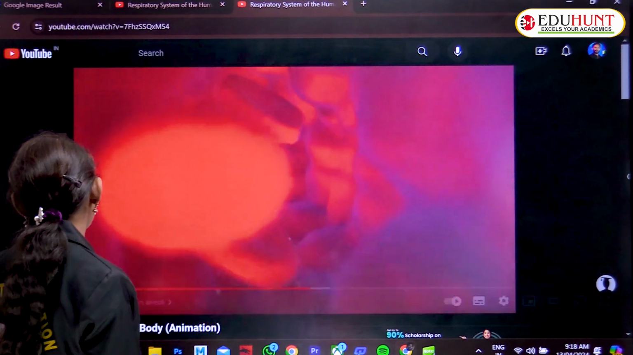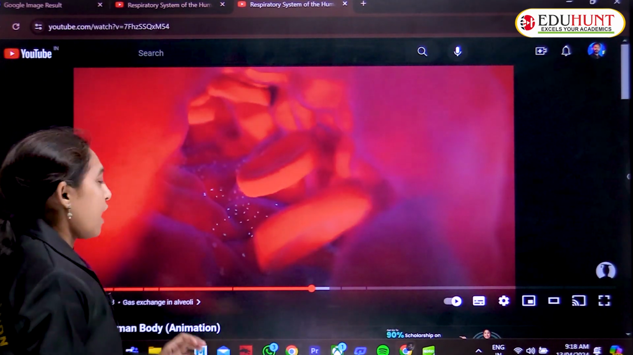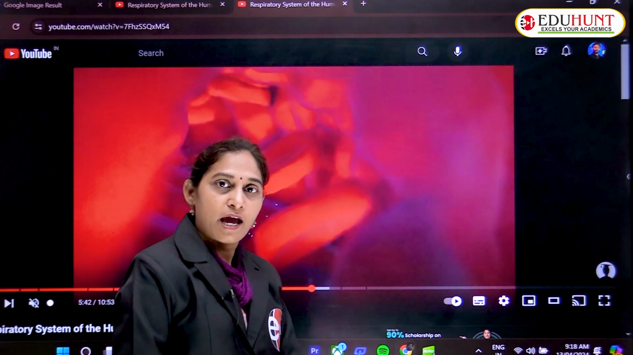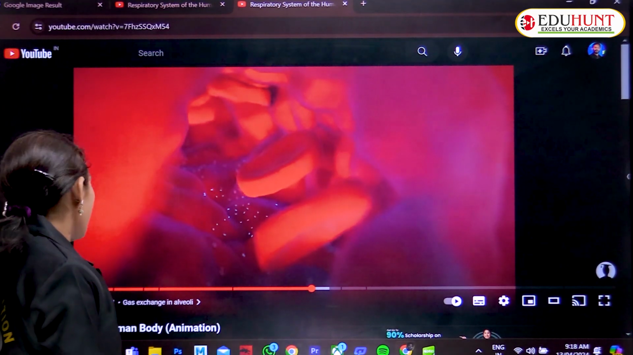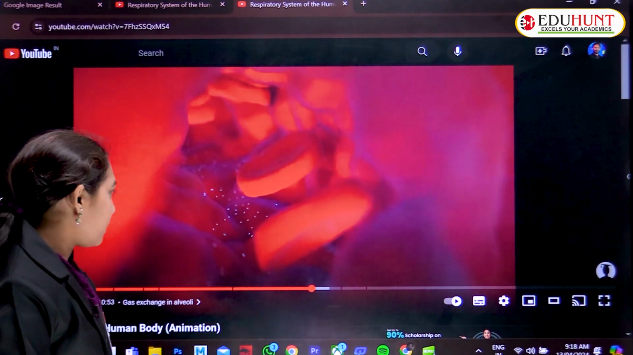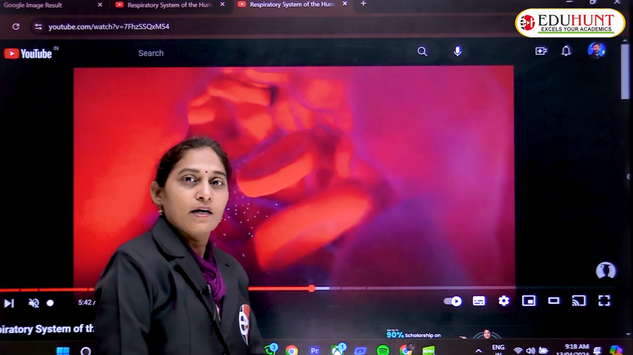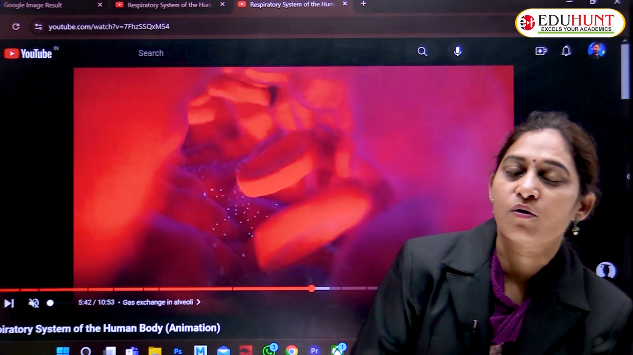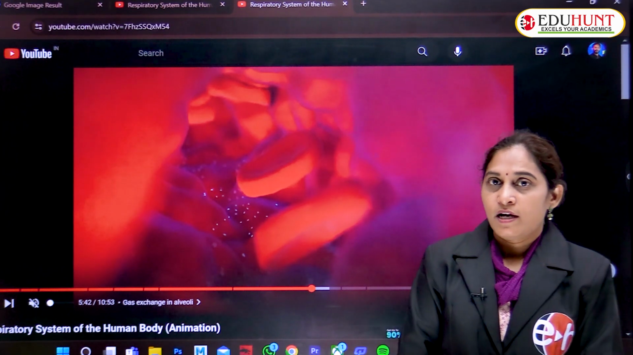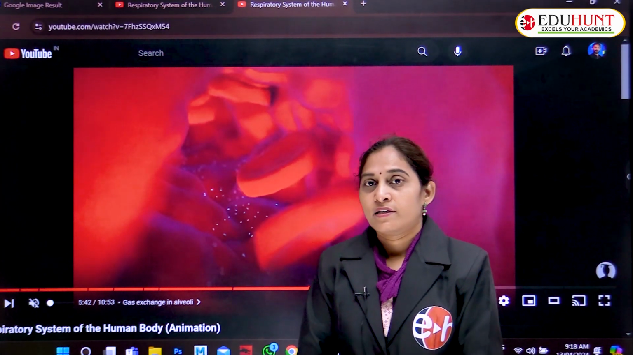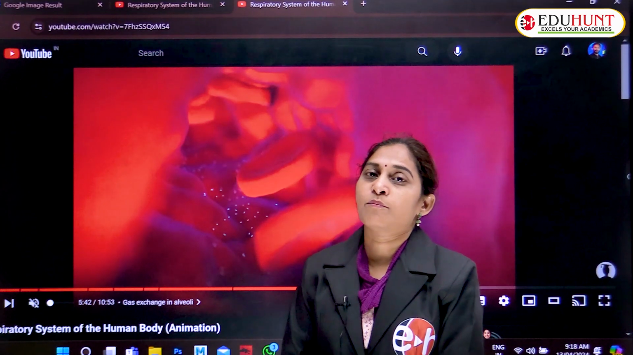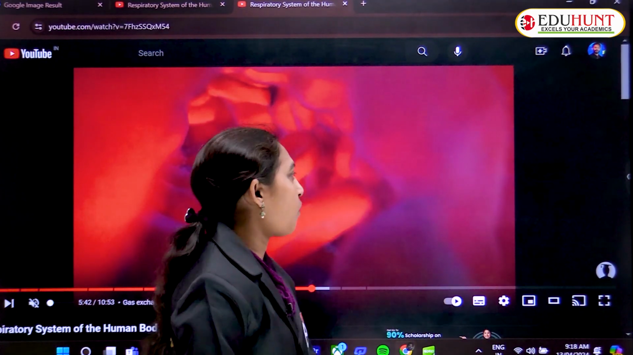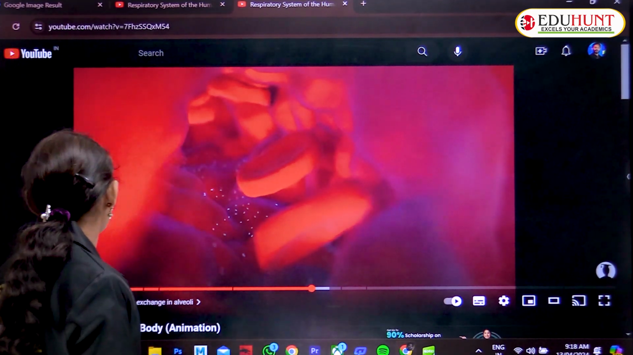These are the RBCs that carry oxygen. In the RBC there is a respiratory pigment known as hemoglobin, and each molecule of hemoglobin can carry mostly 4 oxygen molecules. This should be remembered.